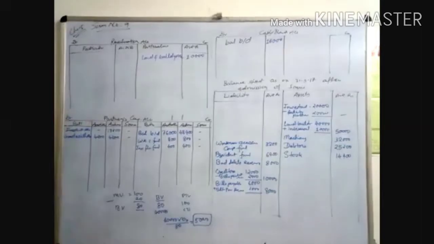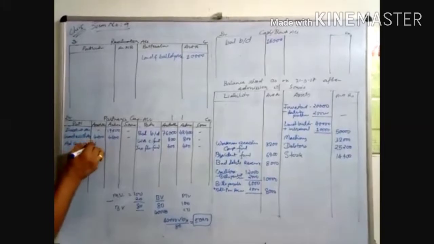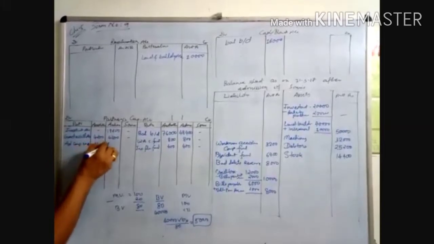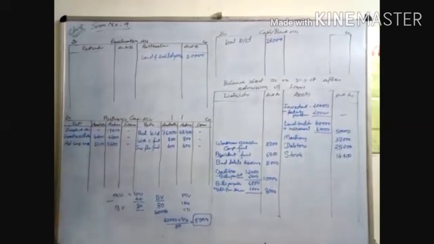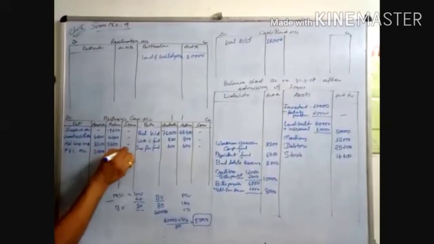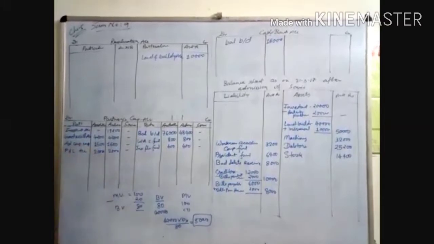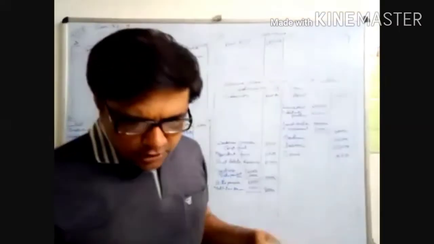Advertisement, campaign expenditure. This is a fictitious asset. The amount is 3,200. You distribute it among the partners 1:1, that is 1,600 each. Before doing all the assets, you can distribute this one also. No problem, it depends on you. Profit and loss account 4,000. You distribute it, it is 2,000 each. So advertisement, campaign expenditure, and profit and loss account we have distributed here. Now assets are over. Now we have to do the adjustments.